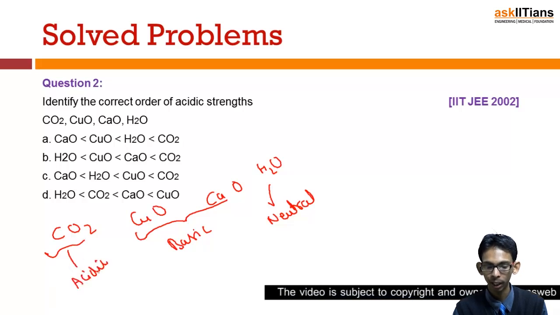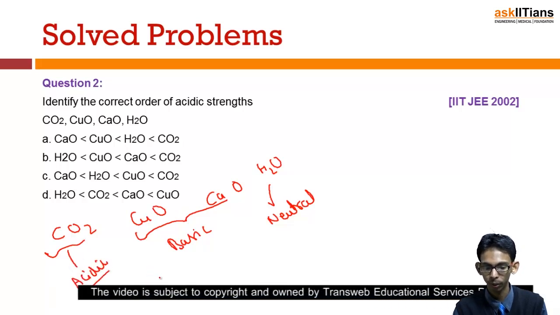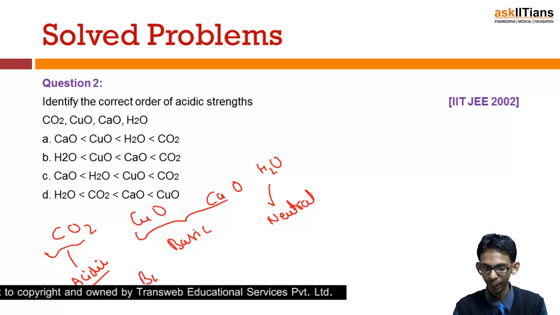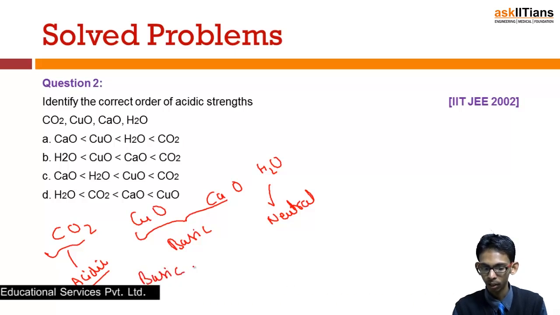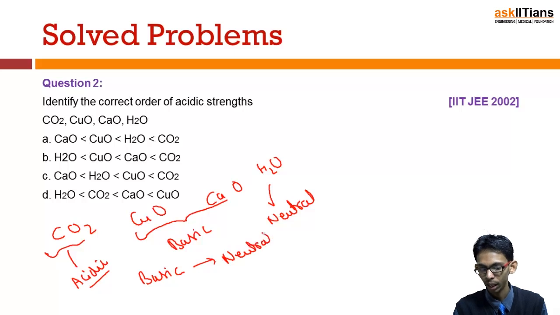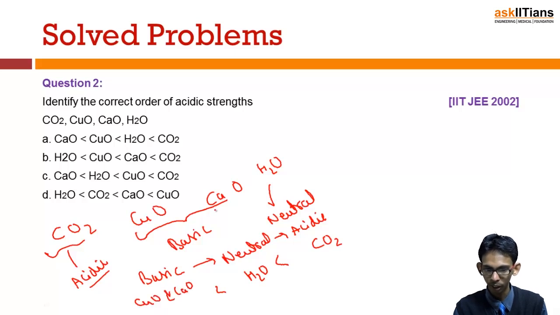So if we want to arrange these in increasing order, first of all we'll write the basic oxides, followed by the neutral oxide, and then the acidic oxide. According to this order, here would come CO2, then we'll have H2O, and then we'll have CuO and CaO. So according to this, A is the correct option here.